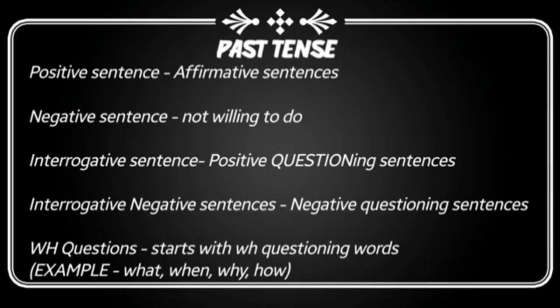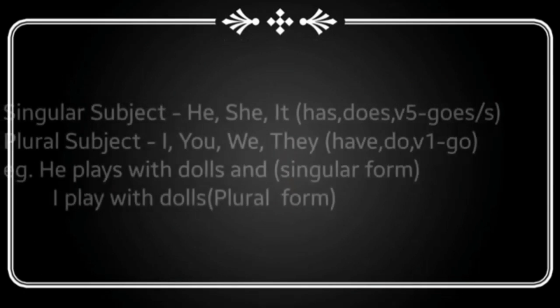Have a look here. Positive means affirmative sentences. Negative means not willing to do the work. For example, won't be. Interrogative means positive questioning sentences. Interrogative negative means negative questioning type sentences. WH sentence means the sentence which starts with WH questioning words. For example, where, when, who, how, why, what.